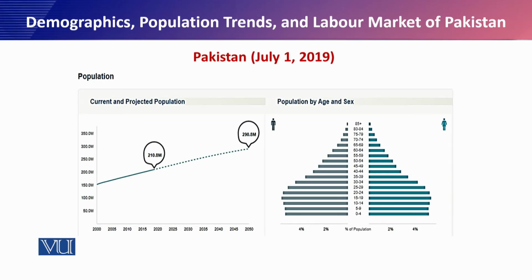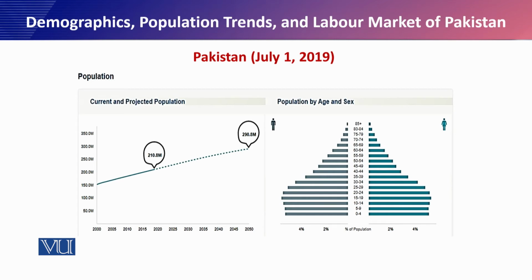If you look at this slide, what we talked about in the last slide, that 210 million is the population of Pakistan and 290 million is forecasted by the end of 2050. If you look at the male and female, the right side of this slide is the female population, and the left side is the male population.